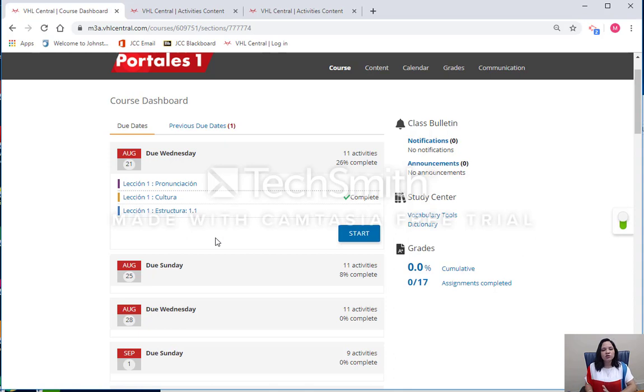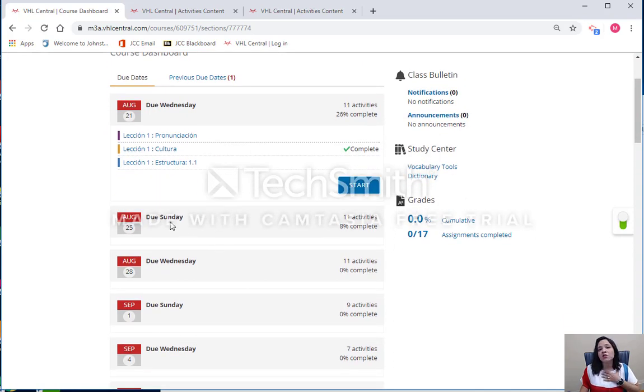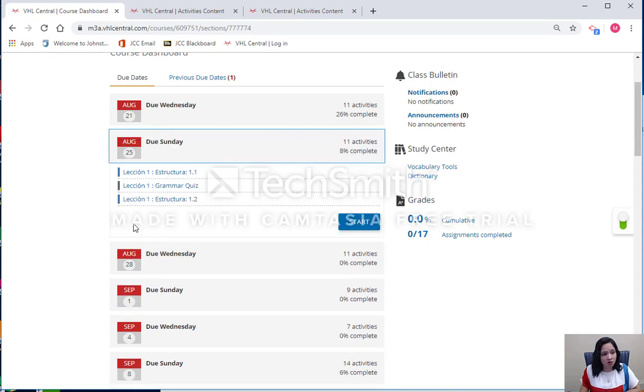It is very important that you follow your own pace to do the homework. So if you are worried because on Wednesday you're not going to be able to log in, or whenever the next assignment is due, don't worry, because when it says due, it means that you have until that day to complete the assignments, but you can log in at any time and complete your work. So for example, in here, I know that on Sunday I'm not going to be at home. It doesn't mean that I cannot access that work. As you can see, it says start, so you can start working on your activities whenever you want and whenever you have the time.